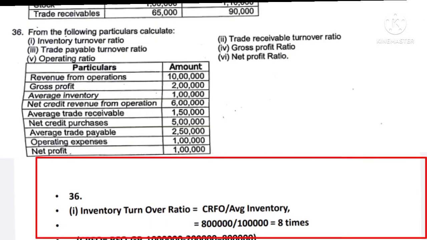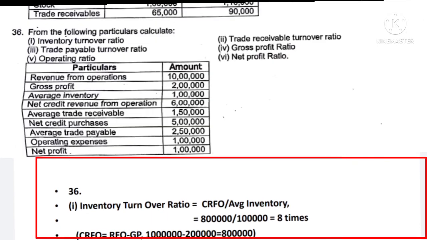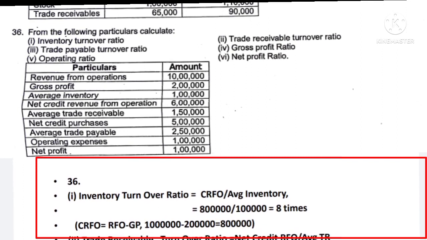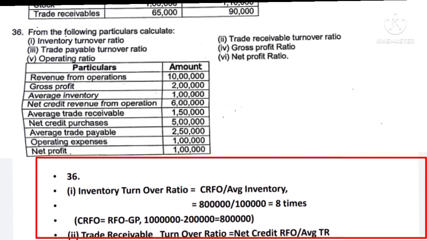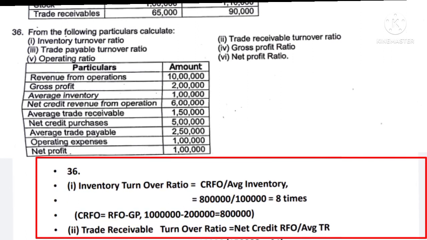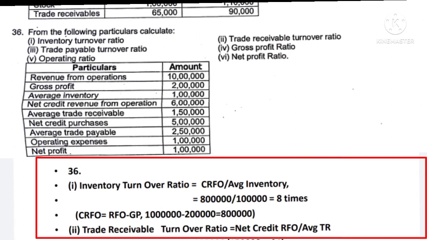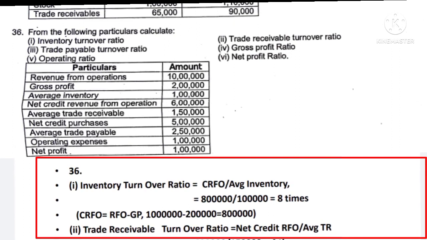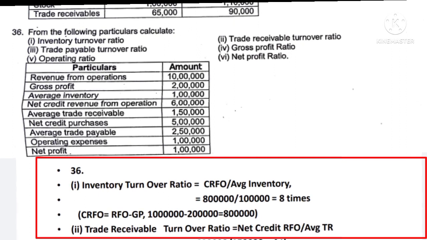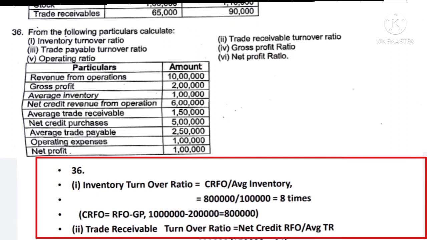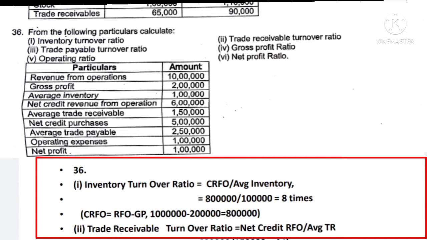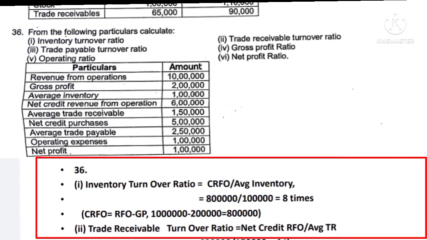Then question number 36 is about ratios. Six different ratios are asked. You first write down the formula, then fill in the figures and find out the ratios. First one is the inventory turnover ratio, equal to cost of revenue from operations upon average inventory. Cost of revenue from operations is equal to revenue from operations minus gross profit. Revenue from operations is 10 lakh minus gross profit 2 lakh, it comes to 8 lakh. So inventory turnover ratio is 8 lakh upon 1 lakh, it comes to 8 times.